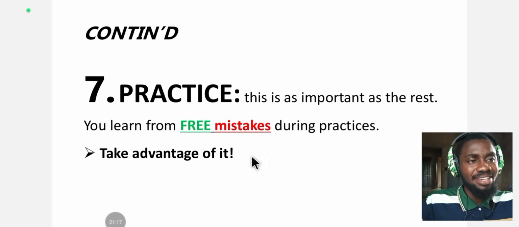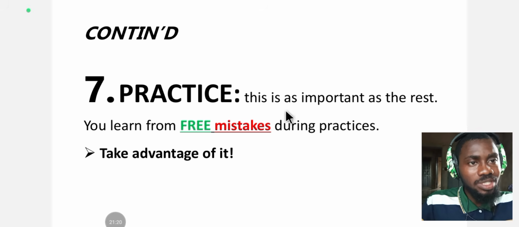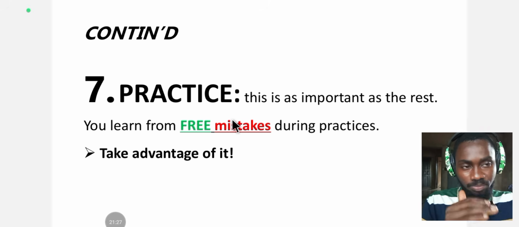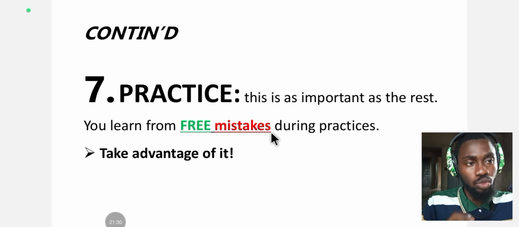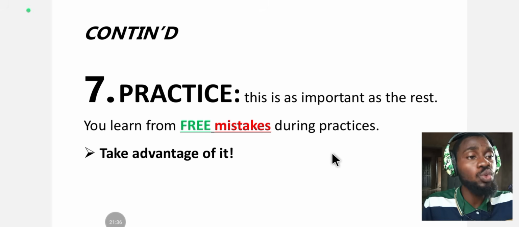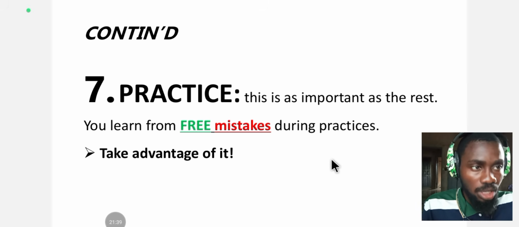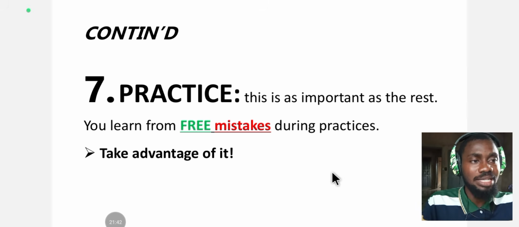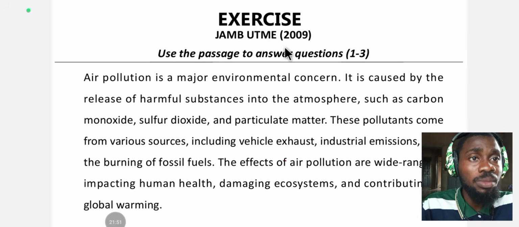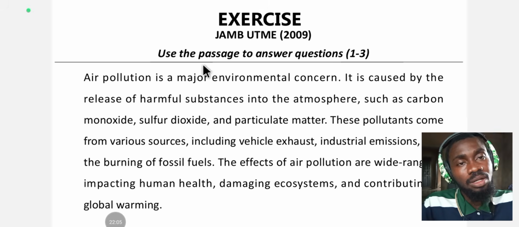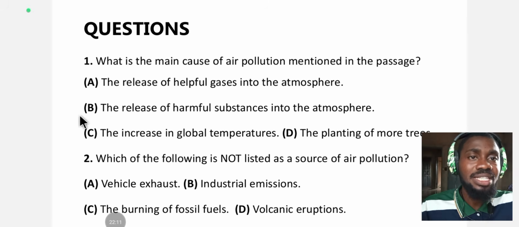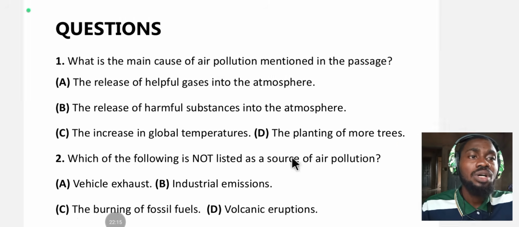So let's illustrate what we just learned, the steps of comprehension. Let's leave practice, because the practical aspect, practicing, you are going to do before the exam. So we are talking about the 6 steps of answering comprehension, the ones you do in the exam hall. Let's illustrate it in an actual exam condition. Exercise. This comprehension was brought from JAMB UTME 2009. The instruction says use the passage to answer questions 1 to 3. These are the questions.